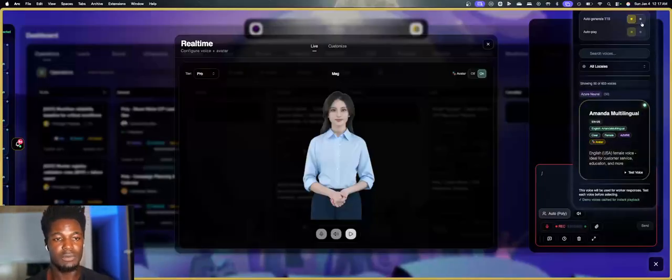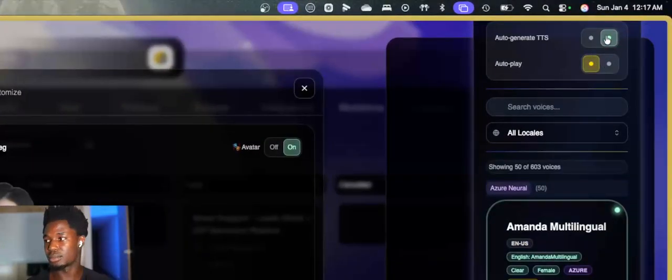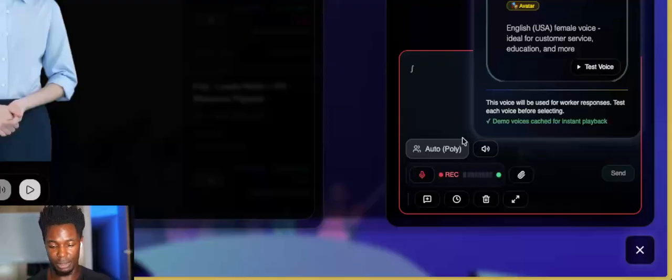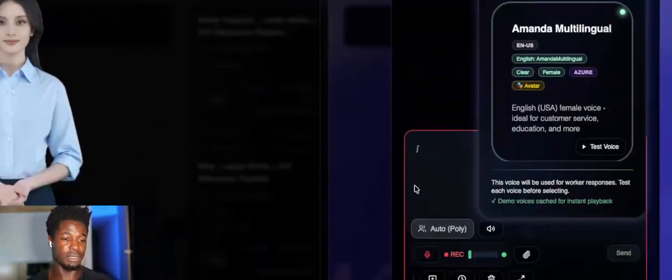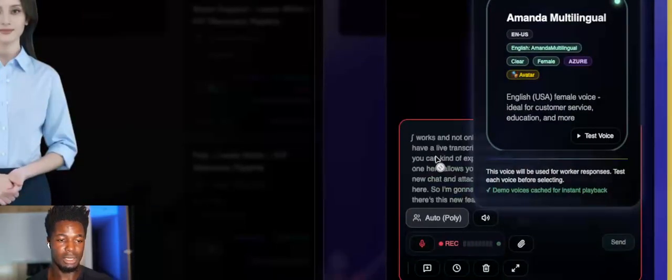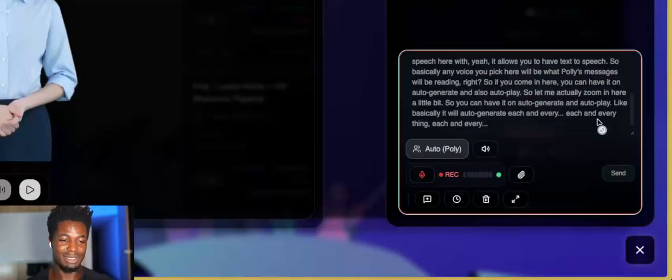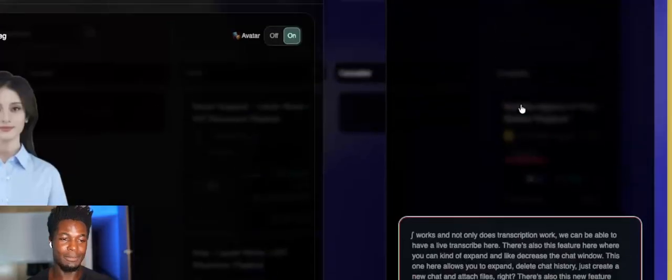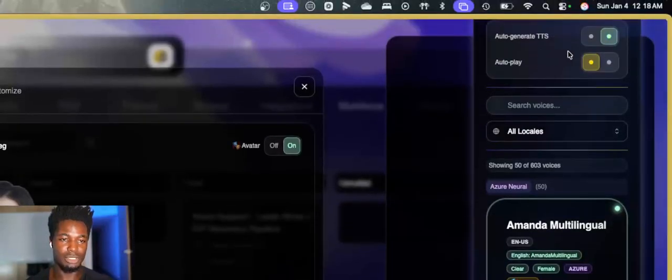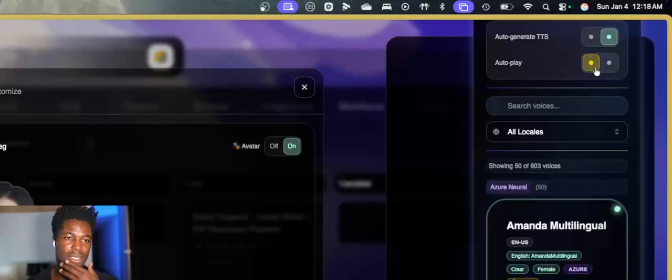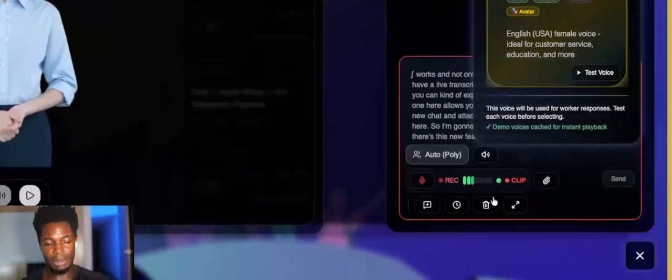So you can have it on auto generate and also autoplay. Oh, it actually came back. I was a bit nervous about this because I didn't see anything pop in live. But it'll generate Polly's messages, you get my point.